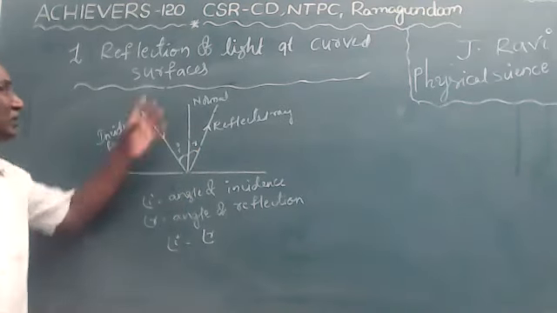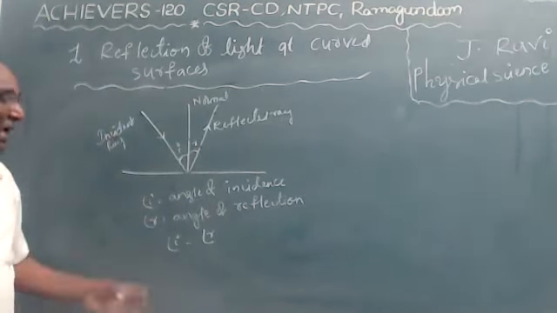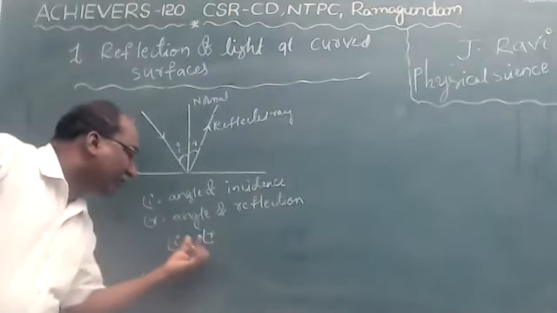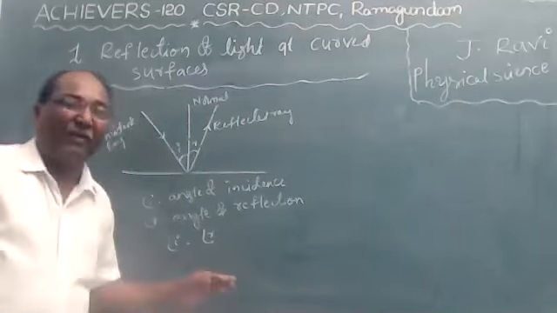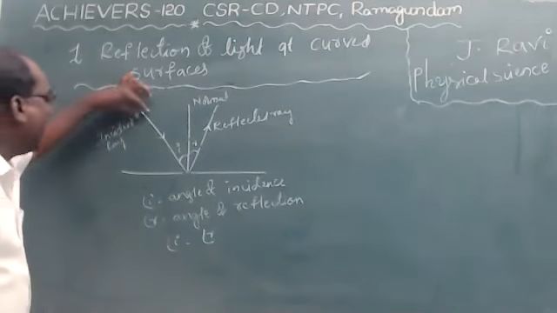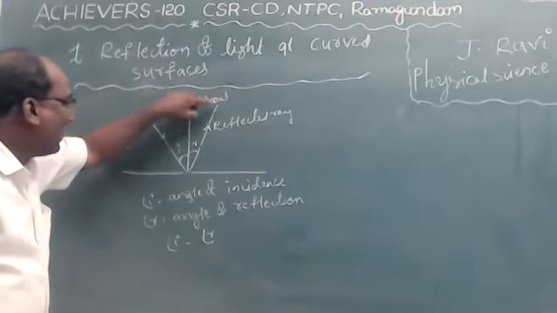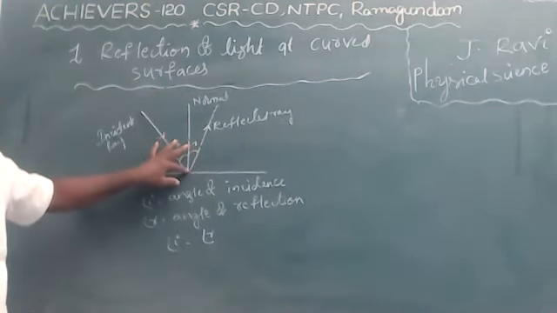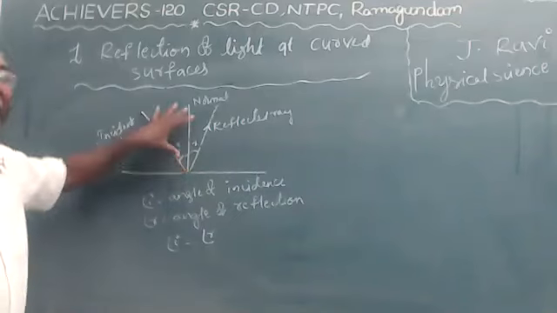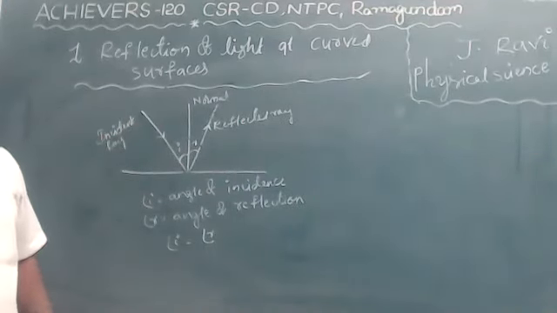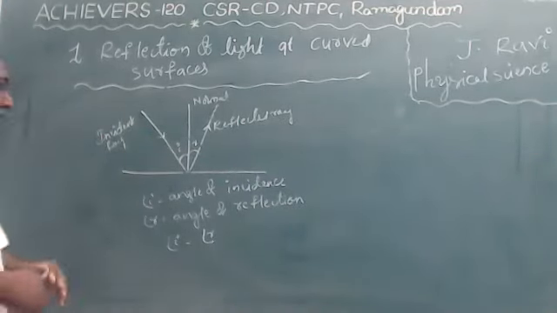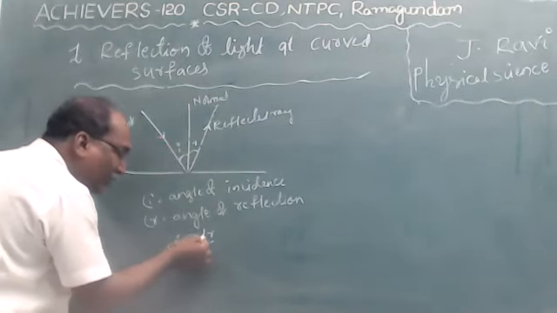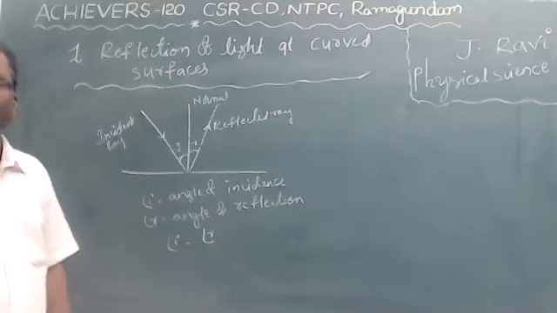So light follows the laws of reflection. According to the laws of reflection, the angle of incidence is equal to the angle of reflection, and the incident ray, reflected ray and normal lie in the same plane. These are the laws of reflection. First, angle of incidence equals angle of reflection.